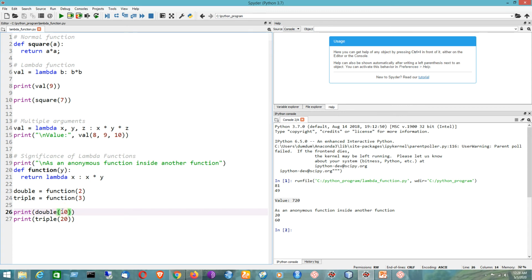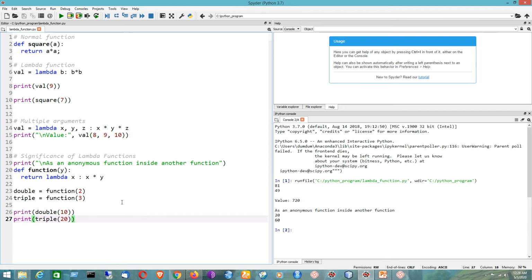So for double, x is 10 and y is 2. They are placed here, so we get 10 into 2, that means 20. That is why we are getting this output. Now for the next one, triple equal to function 3, the value of y is 3 and the value of x becomes 20. So 20 multiplied by 3 is 60. That is the logic of this particular coding example.